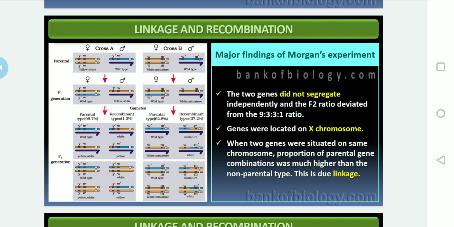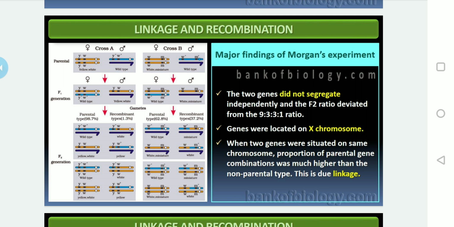Okay, so when these F1 females and males were crossed, the F2 progeny consisted of 98.7% parental type, that is yellow bodied with white eye type, and brown bodied with red eye type, and the remaining 1.3% consists of new combinations or recombinants, like yellow body and red eye, as well as brown body and white eye types. Okay, so that is the first experiment.